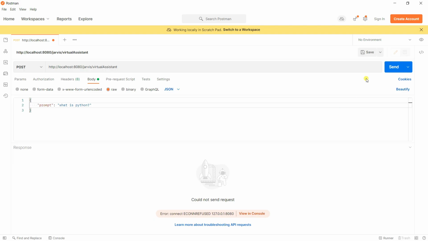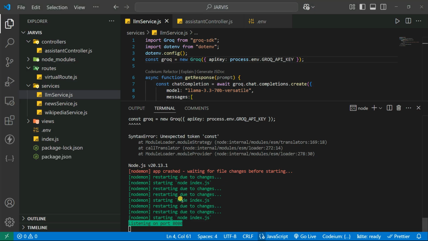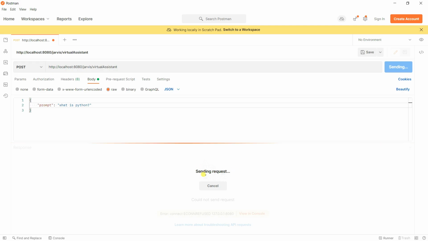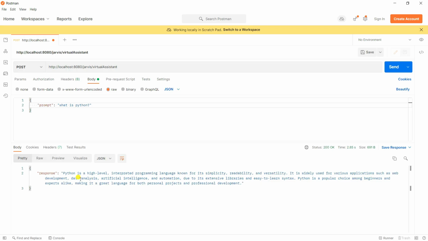So if I go on here and click on send now, and if I go inside that, nothing happened. If I see, you can see here we also got the response. Python is a high-level interpreted programming language known for its simplicity, readability, and versatility. It is widely used for various applications such as web development, data analysis, artificial intelligence, and automation. Due to its extensive libraries and easy to learn syntax, Python is a popular choice among beginners and experts alike, making it a great language for both personal projects and professional environments.